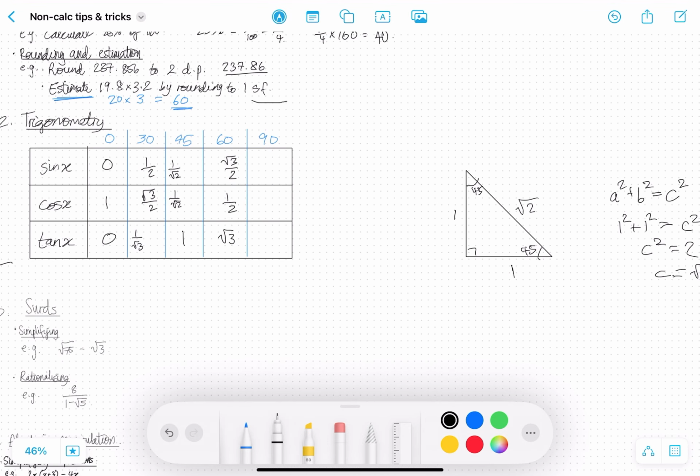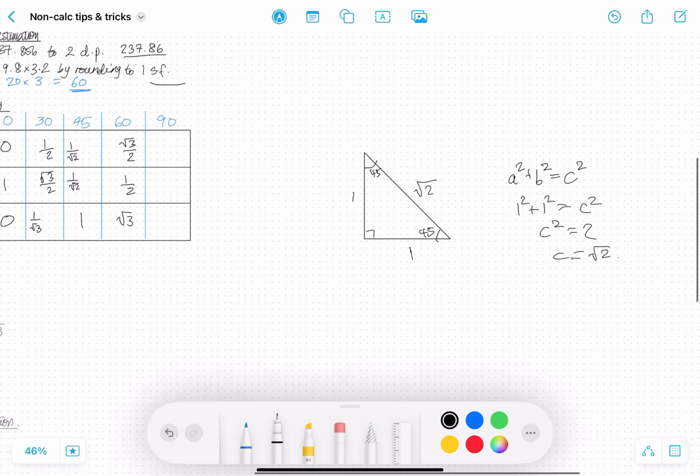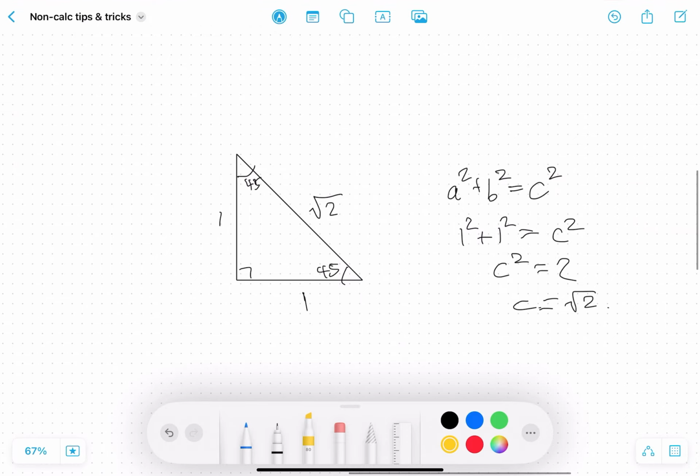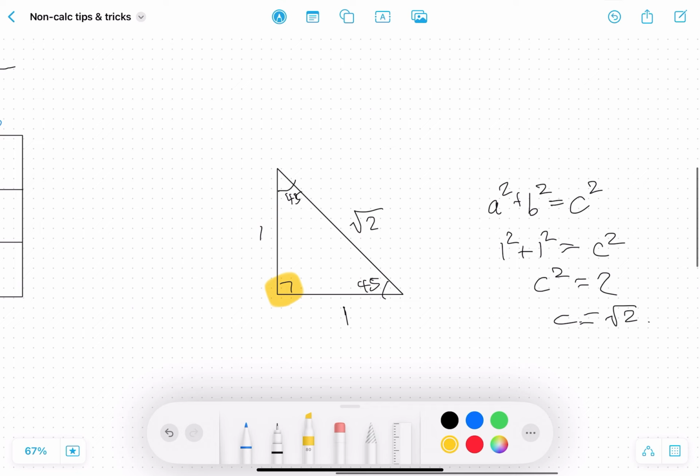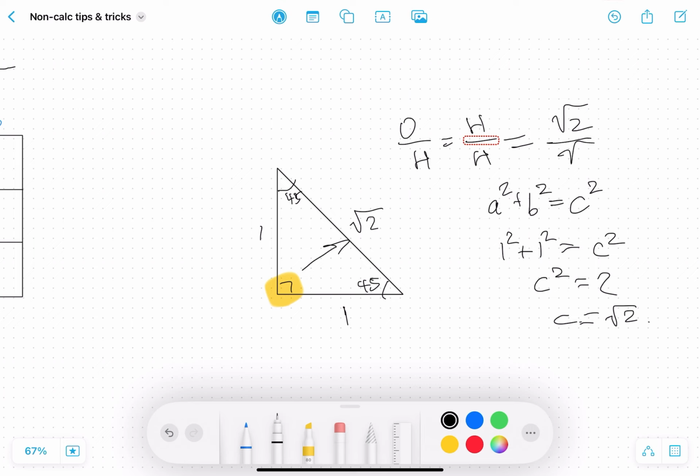Now for sine of 90. If we take the perspective of this 90-degree angle, the opposite side actually becomes the hypotenuse. So the opposite over hypotenuse is the same as the hypotenuse divided by hypotenuse. They both have a length of root 2. So therefore, sine 90 is just 1.